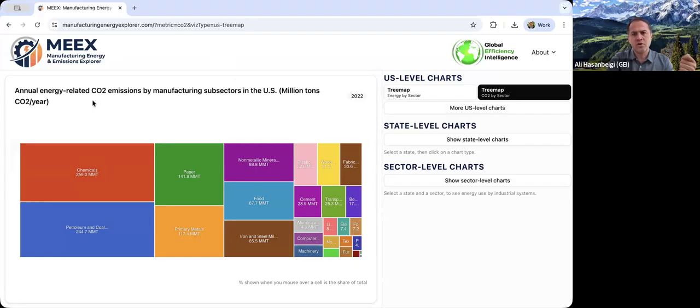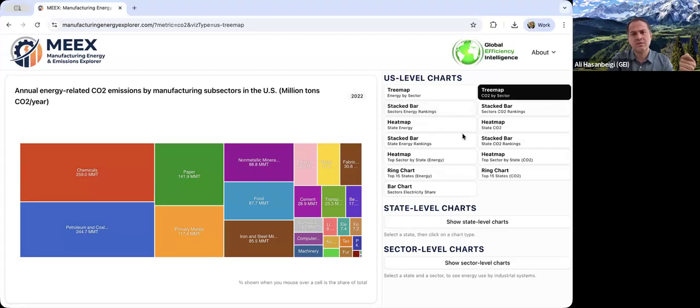So to see more charts, you go to more US level charts in the panel, you click, and it opens, and as you can see, many different charts. Each chart shows a different set of data. For almost all the charts, we have the energy charts, and next to it, we have the CO2 charts. The energy are mostly on the left side here, and then the CO2 on the right side. For most charts, that's how it works.